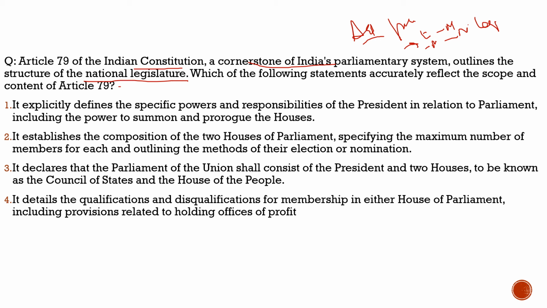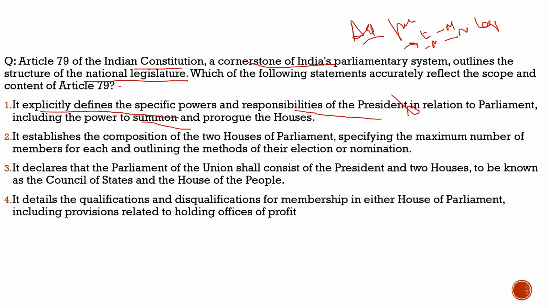First statement: it explicitly defines the specific powers and responsibilities of the president in relation to Parliament. No, it does not explicitly define it. These are terms which often confuse you in the exam, including the power to summon and prorogue. We know the president has the power to summon and prorogue, but it is not explicitly mentioned in Article 79. So this statement becomes incorrect.